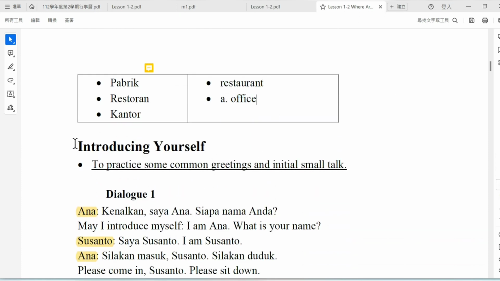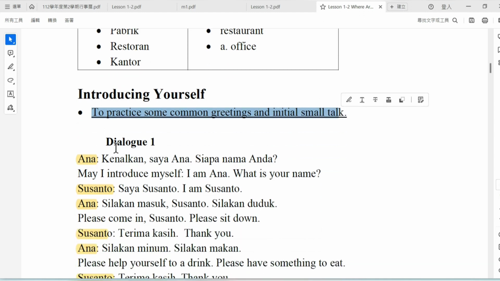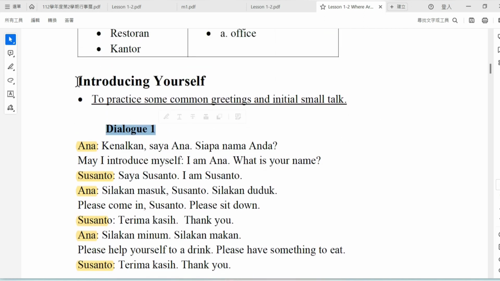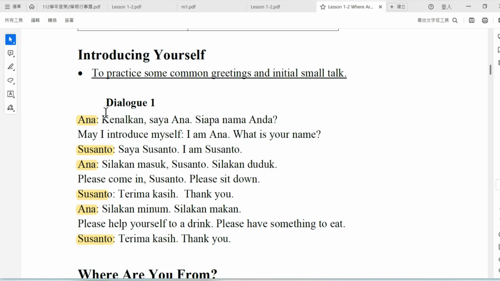So now I will introduce introducing yourself. Here we will practice common greetings and initial small talk. Through this dialogue, the student will learn how to introduce themselves. First, here is dialogue one. There are two people here. One is Hana, one is Susanto.